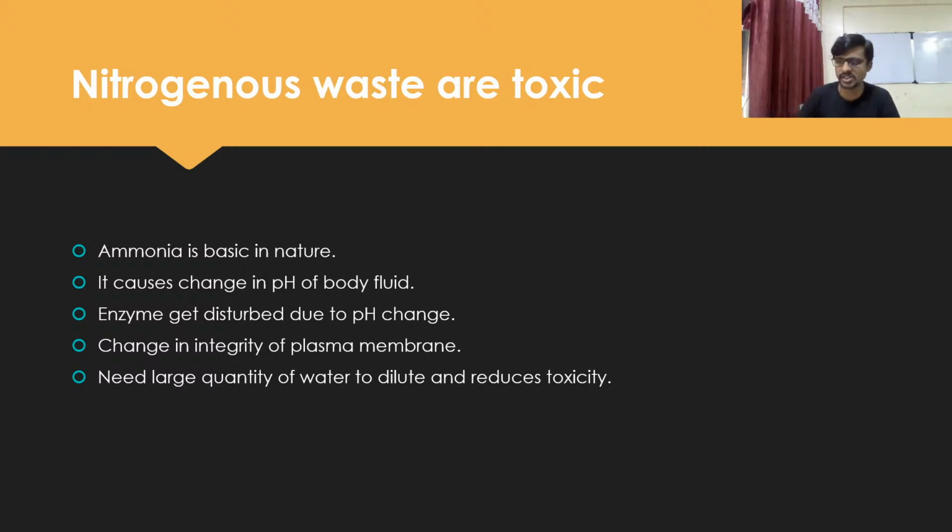Ammonia is basic in nature. That means I am talking about the alkaline nature. The pH of ammonia is more than 7. So it causes a change in the pH of body fluid. Body fluid means the fluid which is inside the tissue, or you can say blood. So the pH of blood will be increased, and enzymes get disturbed due to the change in pH.